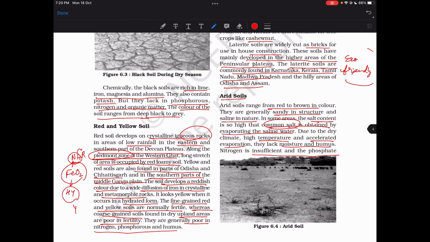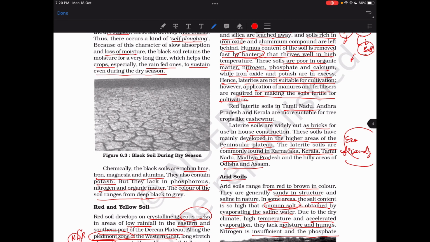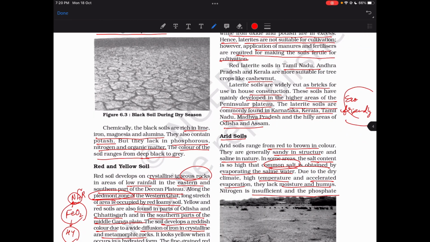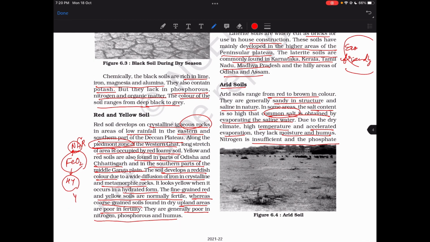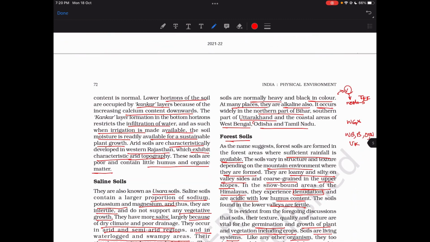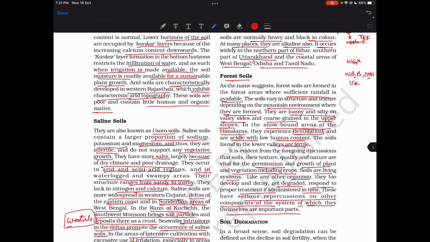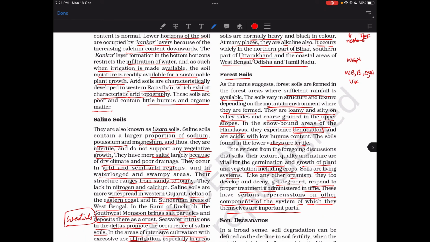Then they are eco-friendly. Huh? Okay, let me check that. These are used as bricks. Yeah, sorry. These are used as bricks for the construction of houses. So these are eco-friendly houses. Arid soils are desert soils with very little moisture and humus, and they have layers of calcium, so kankar layers are present. They are found in the deserts of Rajasthan and Gujarat.